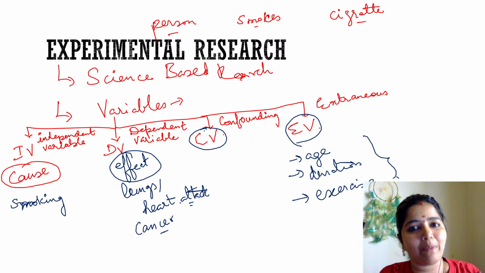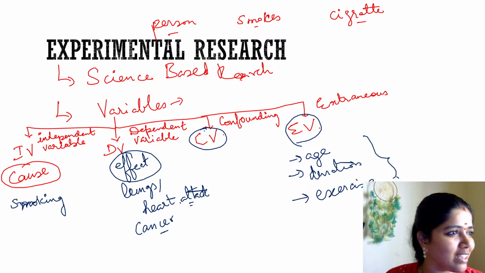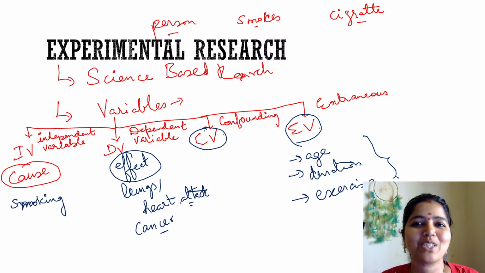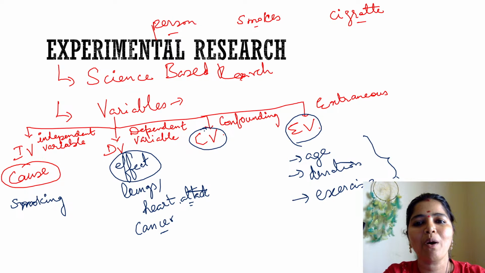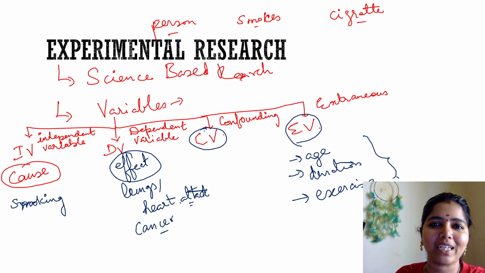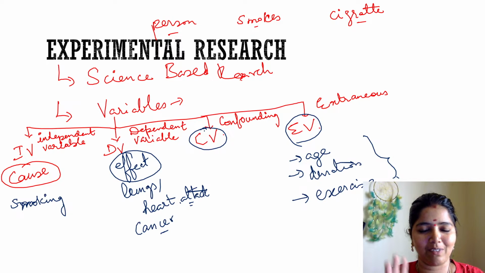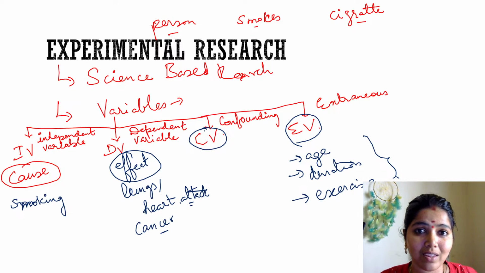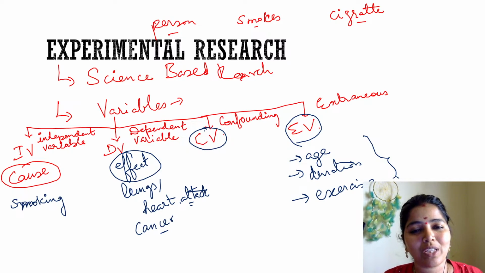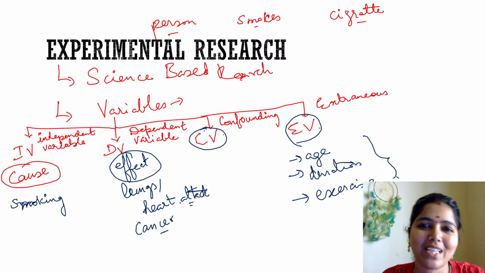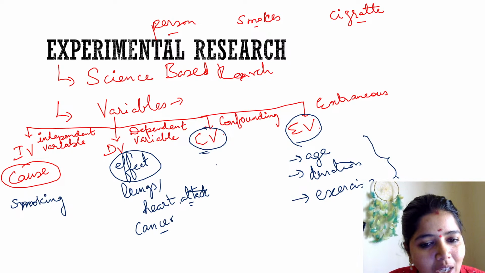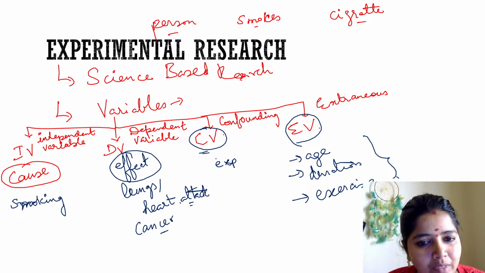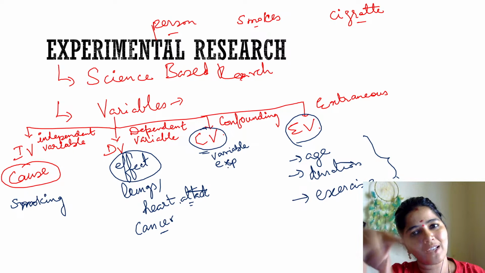I used to tell my daughter this. Whenever I am taking class, she will come there and disturb something, and she is a confounding variable. She is not at all in the experimental setup. Myself, students, you, my PPT, my internet connection, my electricity will be the main things. But my daughter is not in the experiment at all. She will come and disturb, so that my teaching will be affected, your listening will be affected, right? And that we call a confounding variable. The variable will not be there in the experiment, but it will disturb the setup.